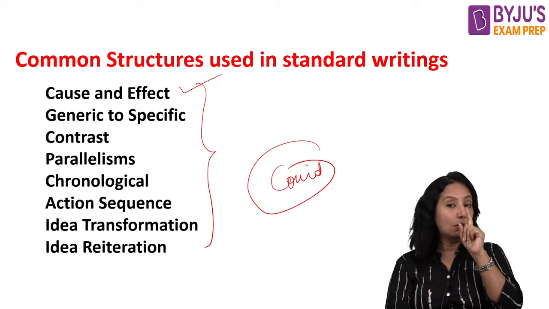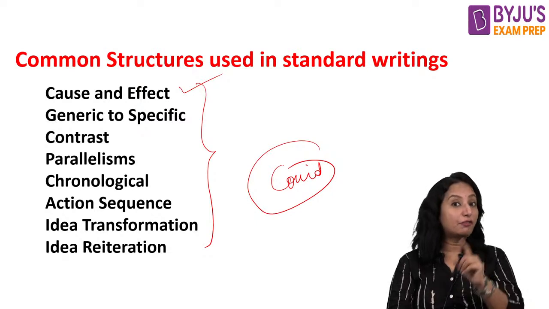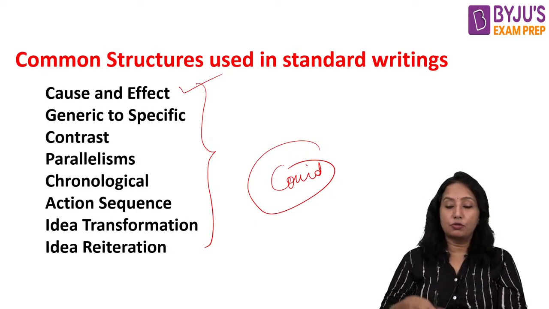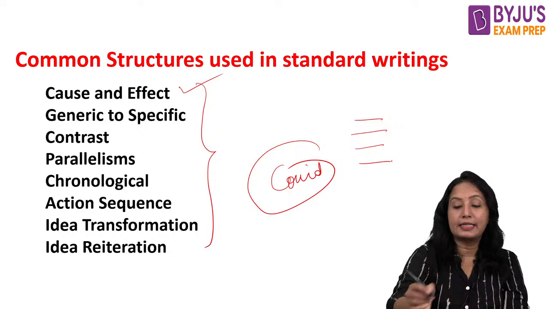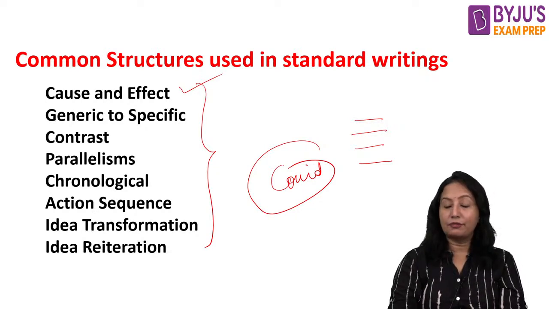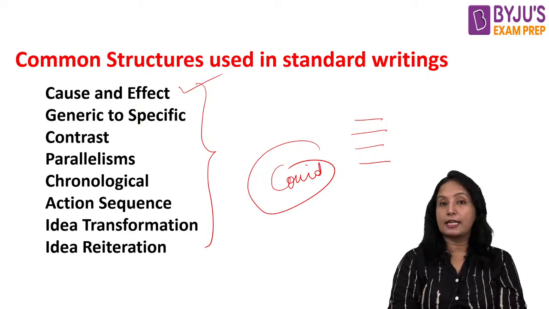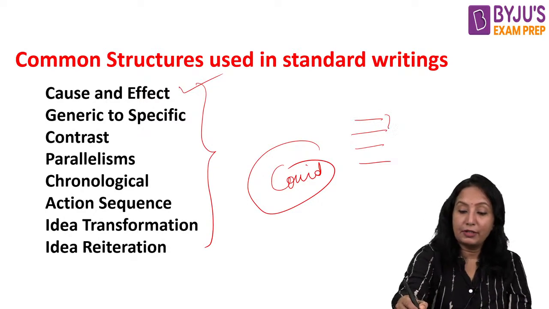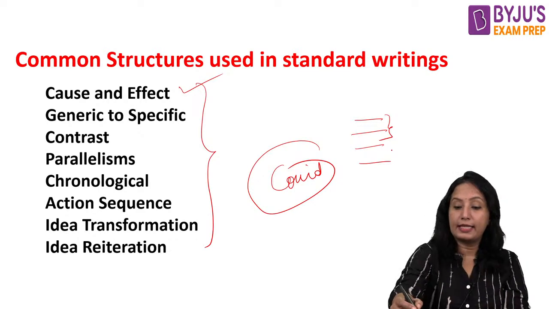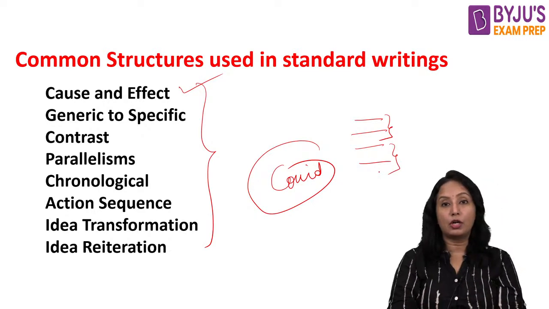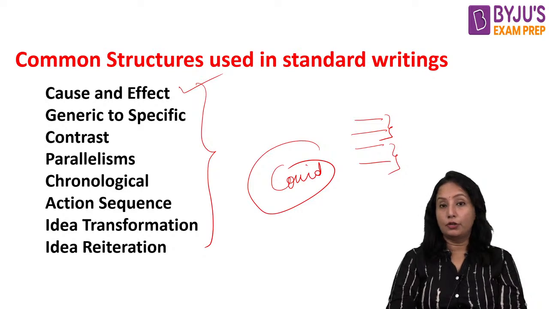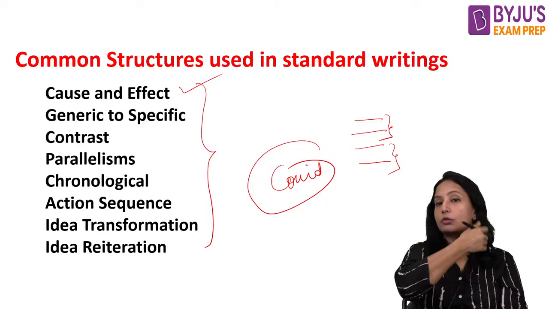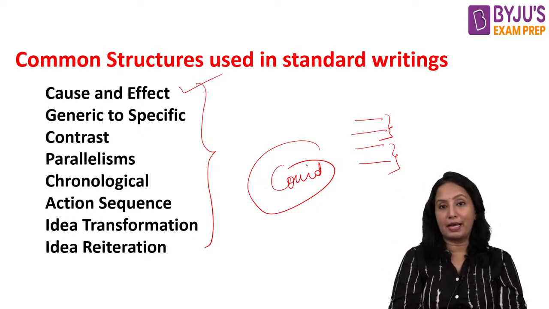What is it that you people need to learn from this? If you have multiple sentences talking about different causes and different effects, two structures can happen. One is that first they talk only about causes, and then they talk only about effects. You need to notice this, because when you are reading the paragraph, you need to read thoroughly and understand.